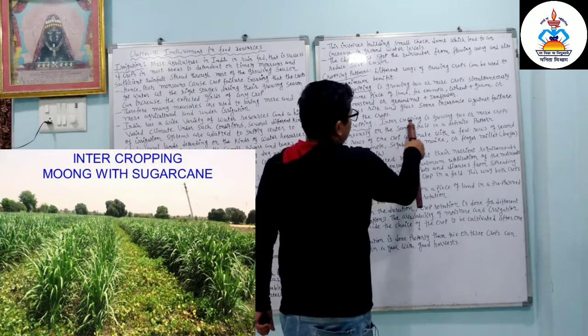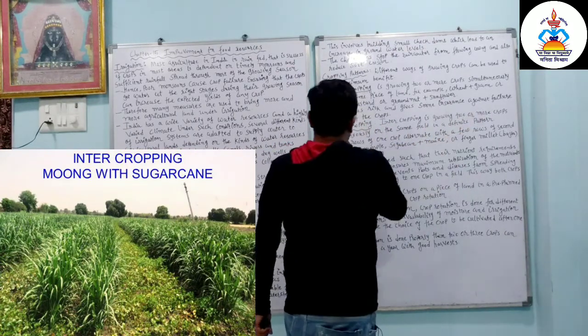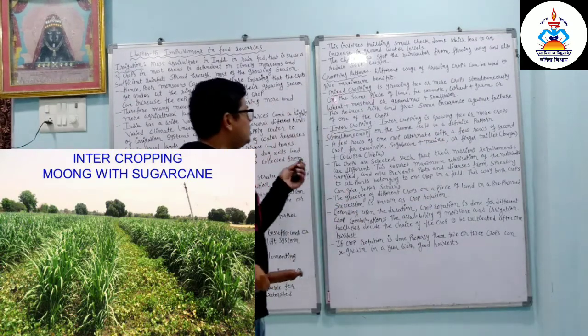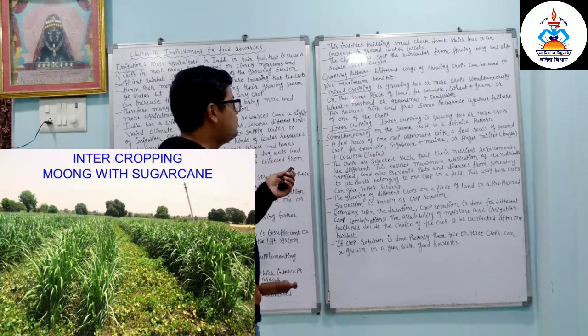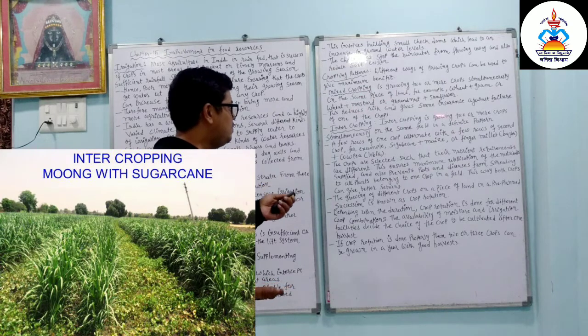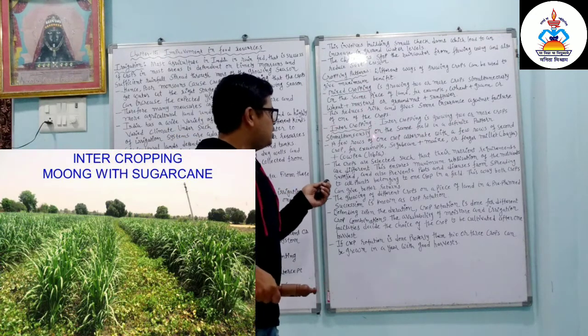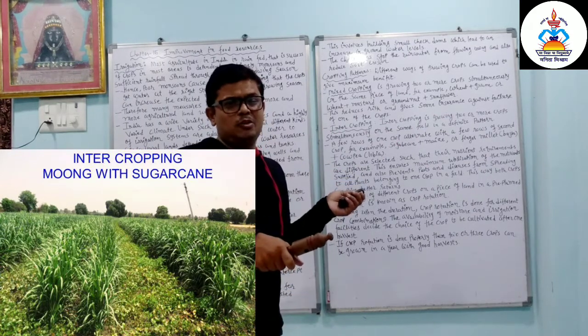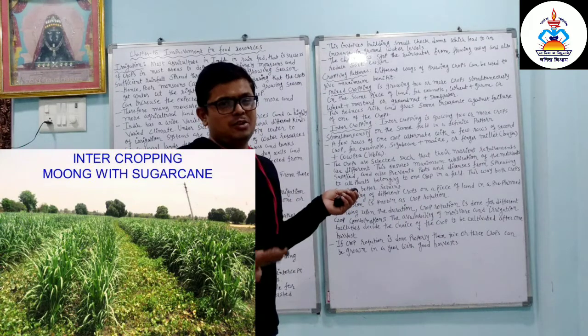Intercropping is growing two or more crops simultaneously on the same field in a definite pattern. So how is it different? In mixed cropping, the pattern is not fixed, whereas in intercropping, two or more crops are grown simultaneously on the same field in a definite pattern. So one row is of one crop, then the second row is of the other crop.